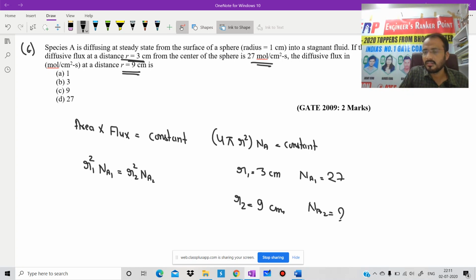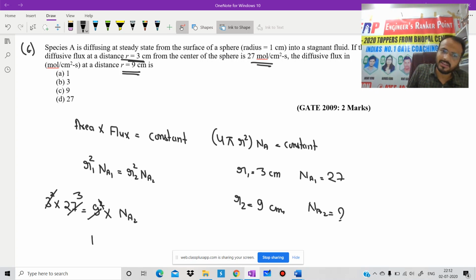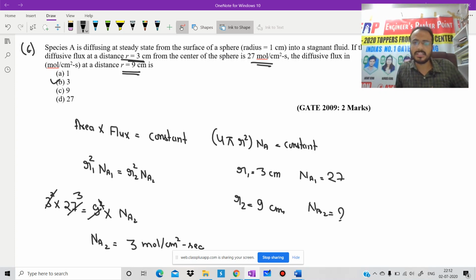Will you get a much easier question than this in 2 marks? 3 square into 27 should be equal to 9 square into N_A2. 3 3s are 9, 9 and 9 cancel, and 9 3s are 27, so N_A2 is equal to 3 mole per centimeter square second. 2 marks, easy marks. I hope there should be no doubt. Is it clear? Yes or no? One more question.